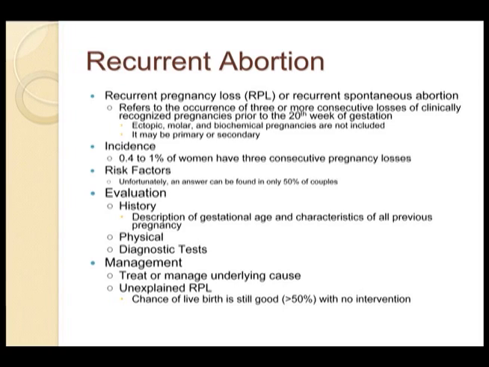And then risk factors. Ultimately, these risk factors are included for any type of spontaneous abortion. However, it is important to note that unfortunately an answer cannot be determined in about 50% of the cases. But other risk factors include uterine factors such as fibroids, immunological factors such as the case with lupus patients, endocrine factors, genetic factors, thrombophilia, and fibrinolytic factors.